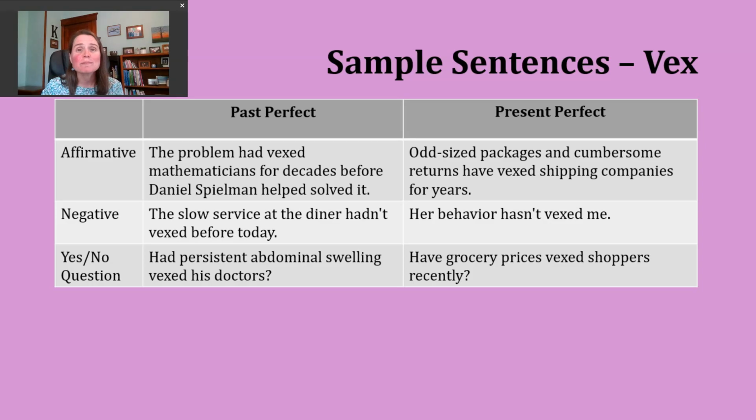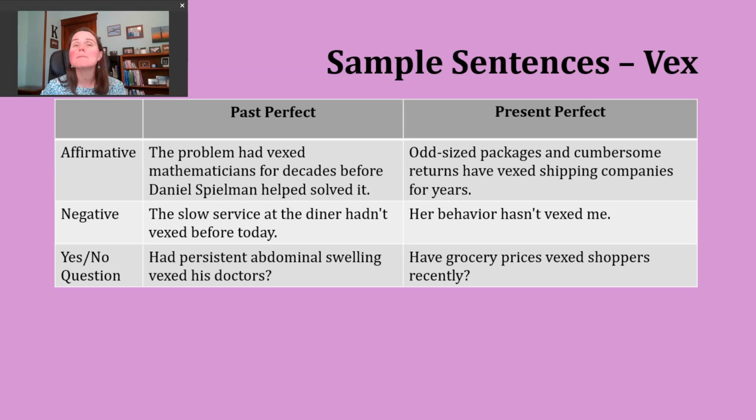We can use this verb tense in a couple different ways. We can use it to describe actions that started in the past and continue into the present. We can also use it to describe an action that occurred at some unknown point in the past. This is frequently called the indefinite past tense.